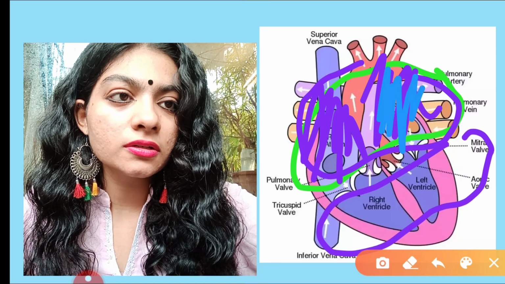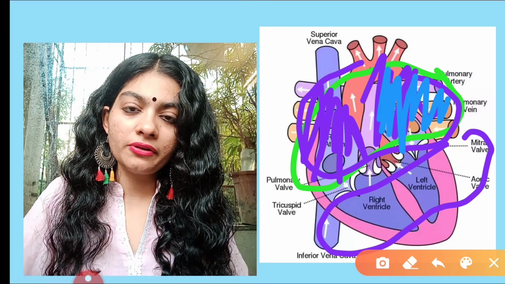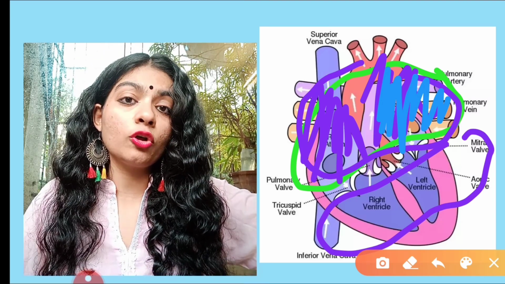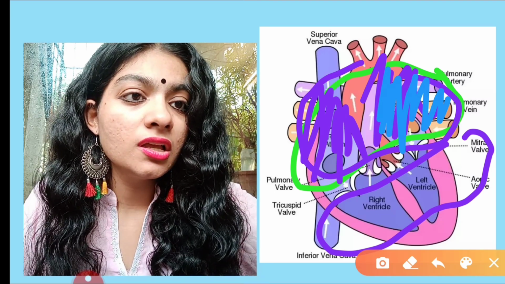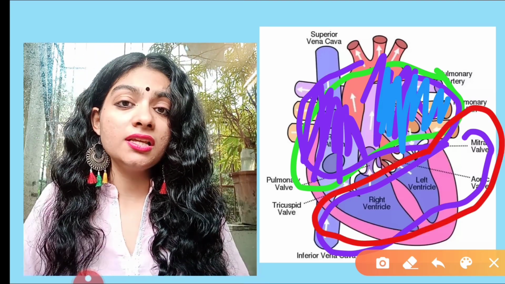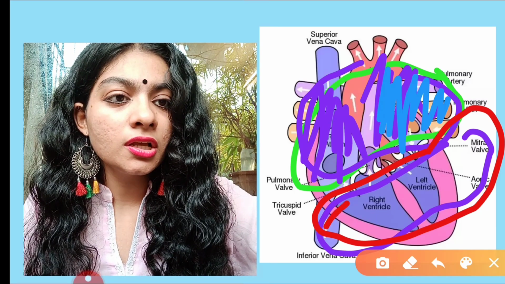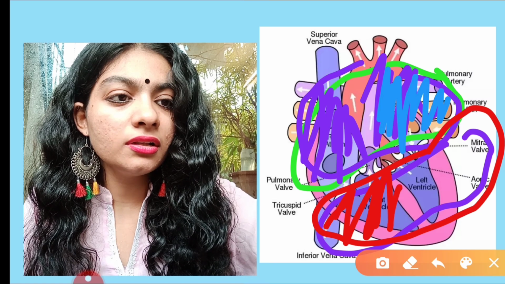Left side. Right atrium, left atrium. If I talk about the posterior end or the lower end, it contains the ventricle. This is the posterior end. It contains the ventricle, which is further divided into right ventricle and left ventricle. So we have the right ventricle.